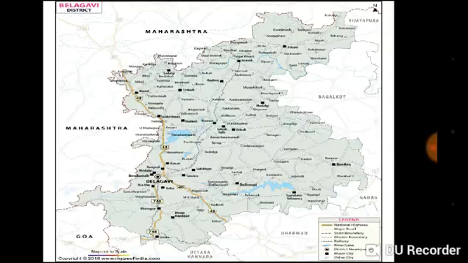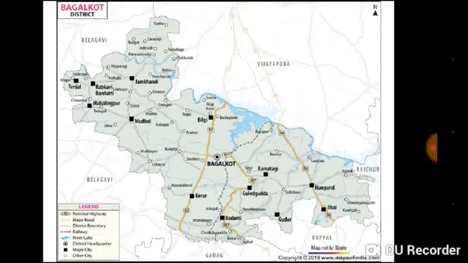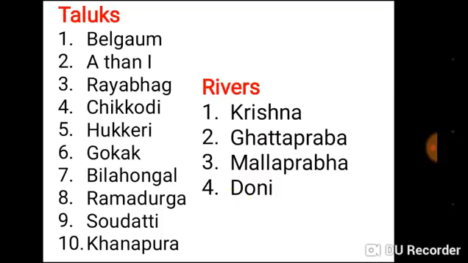Our next district is Belagavi district. Here is the area of Belagavi district. In Belagavi district there are 10 taluks. First one is Belgaum.